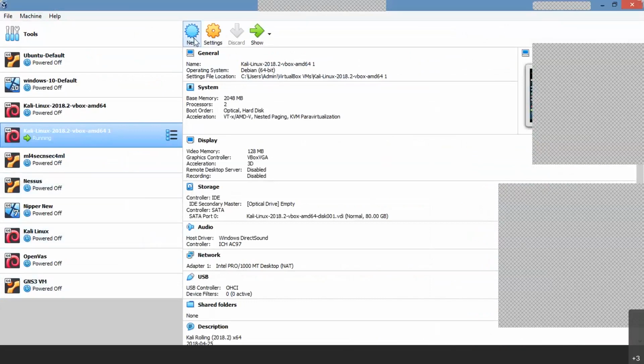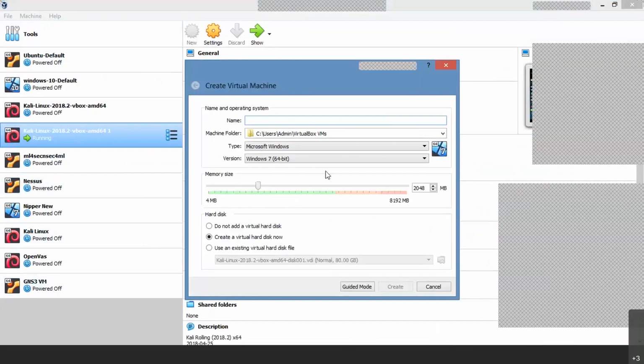There is a New option, right? Click the New option and see there is an option where you need to give the name. In my case, I am giving the name Kali Linux. Then the machine folder. Machine folder means, suppose that ISO file is there, that is a raw OS file, the ISO file.